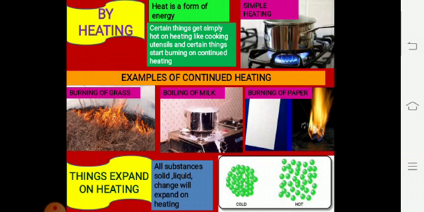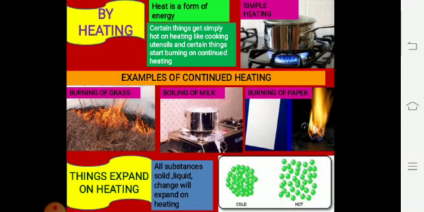Next, things expand on heating, meaning things will occupy more space by heating. All substances, solid, liquid or gas, will expand on heating.